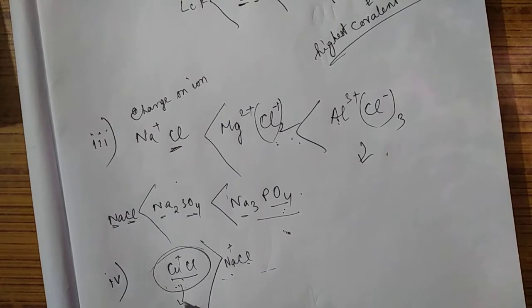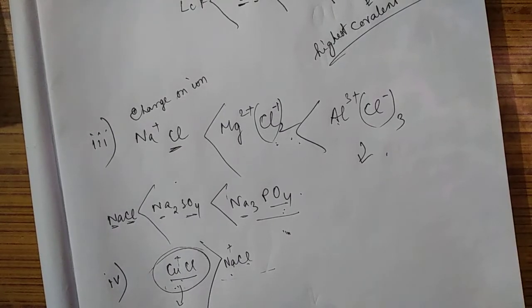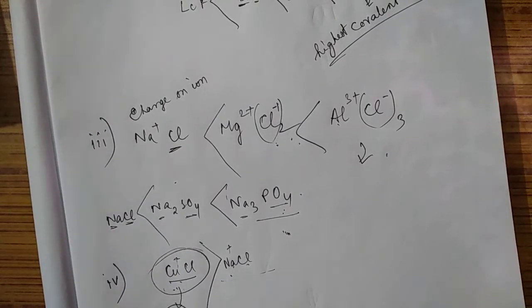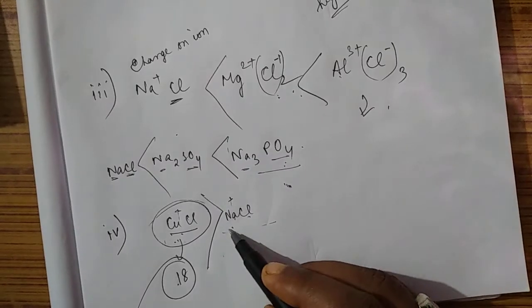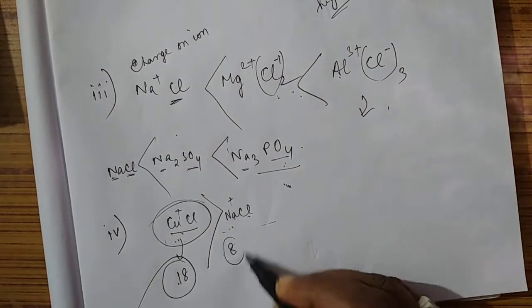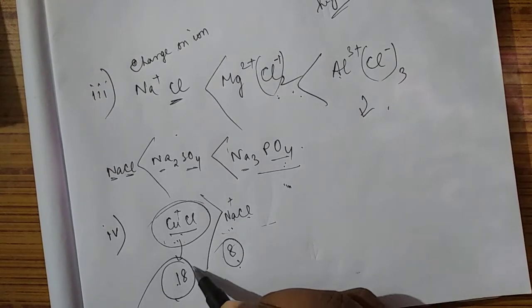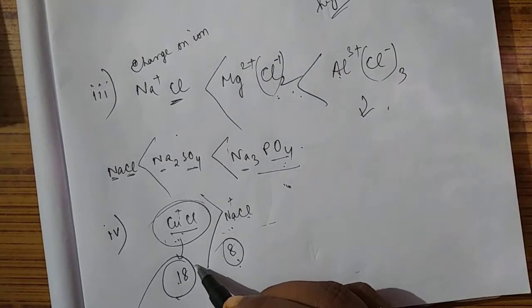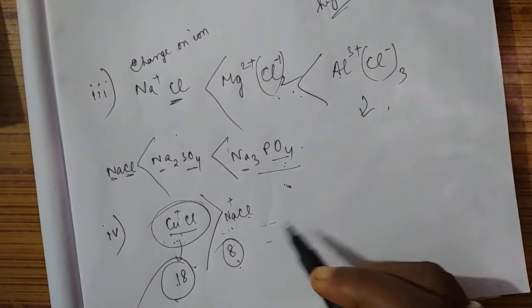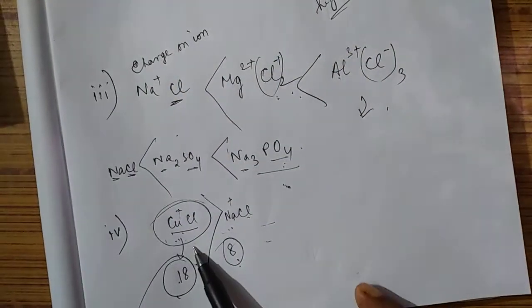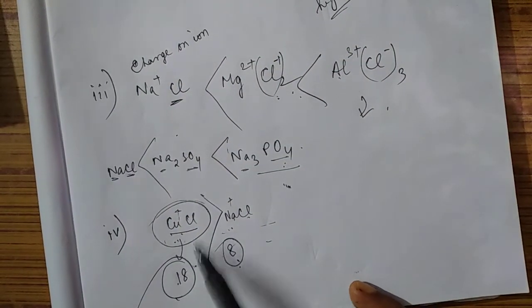The thing is, one cation has 18 electrons in its outermost shell, and the other cation has 8 electrons in its outermost shell. Of these two, which one will be more covalent? It is told that the cation which has 18 electrons in its outermost shell will be more covalent in nature.